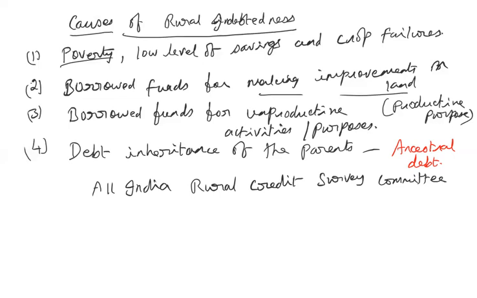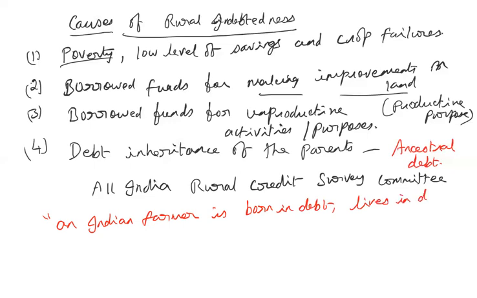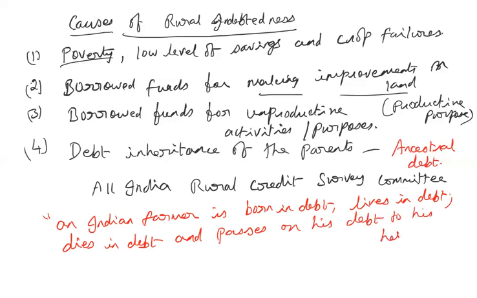So the quotation is, an Indian farmer is born in debt, lives in debt, dies in debt, and passes on his debt to his heirs. So this summarizes the entire rural indebtedness in our country.